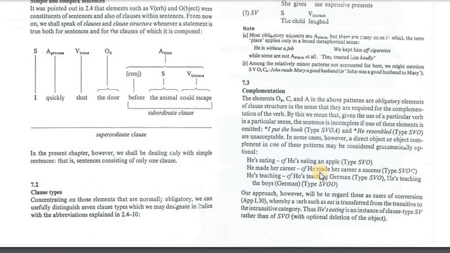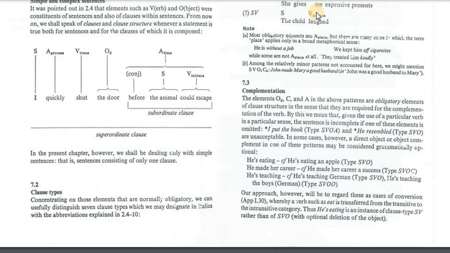The complementation and the object in all the sentence patterns that we have just discussed are obligatory. We see that within a sentence you may have obligatory elements and optional elements. The optional ones you can omit without changing or affecting the meaning of the sentence. So direct objects, complements and adverbs in all the clause patterns are obligatory elements.